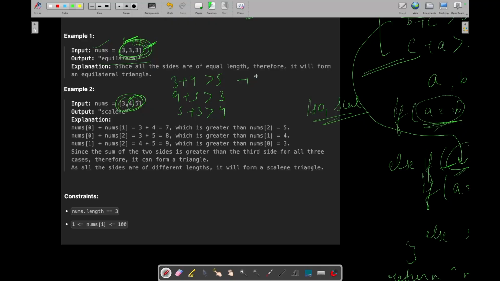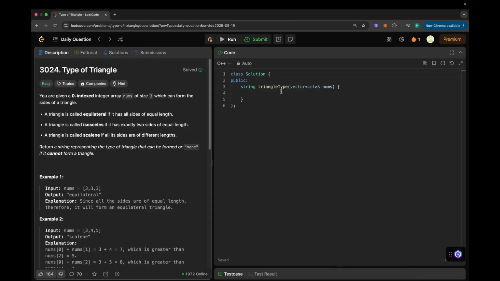Yes, 7 is greater than 5. 9 is greater than 3. Yeah, 8 is greater than 4. So yeah, it satisfies all these conditions. It means yes, we can form a triangle. Now we will check whether any two sides are equal. No. Then it means we will return scalene. Right? Okay, so let's try to code this so that you will get a better idea.